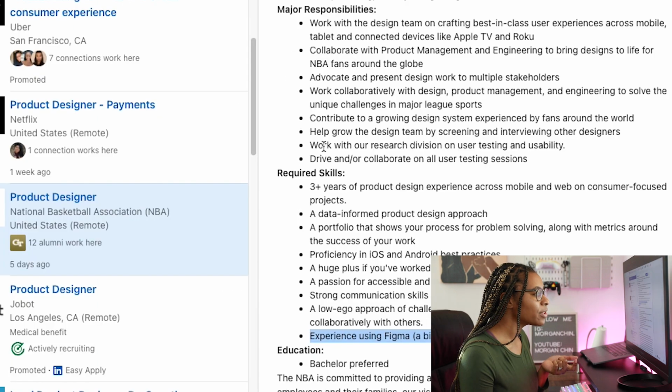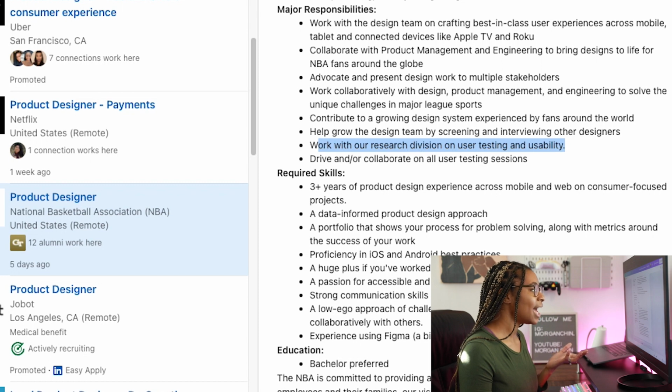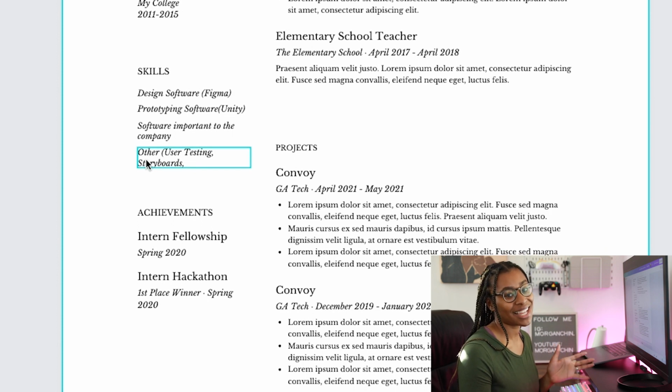So they say work with our research division on user testing and usability. Do you have any experience with research, with user testing or any of that process? I do. So I'm going to go back and add like, hey, I have experience doing user testing. I know how to give interviews. What other skills do you have that might be related to design? Like I can do storyboards, I can do wireframes. I would put all that in that section.